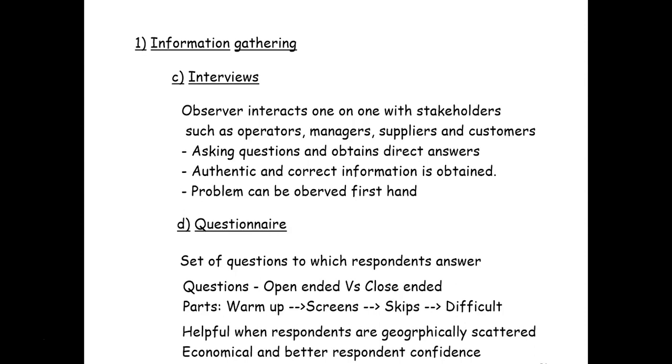The next method is questionnaire. In the first practical, we have already developed a questionnaire. So here, the observer or the system analyst, he gives out questionnaires to different people in the system. So these are set of questions which the respondents will answer. Now, as we know, the questions in a questionnaire, they can be open-ended or closed-ended. So who can tell me what are open-ended questions? What is difference between open-ended questions and closed-ended questions?